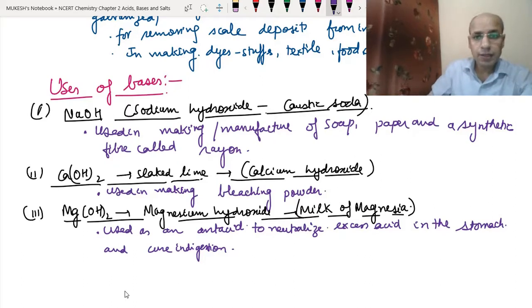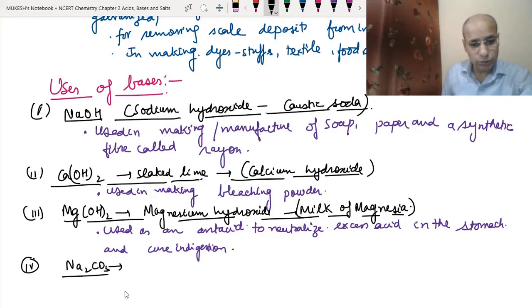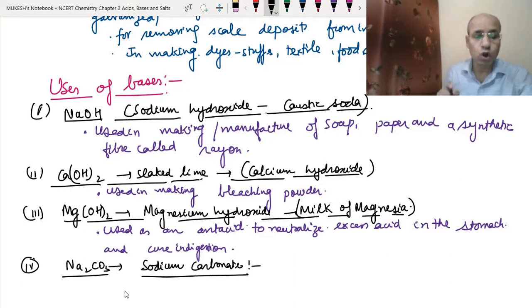Okay, the fourth one is sodium carbonate, Na2CO3. Okay, this is called sodium carbonate. See, although it is not a pure base, it is a salt, but since it has got basic properties, since it is a basic salt, that we will study why it is a basic salt in the salts section. But since this is a basic salt, it has also got uses like a base.